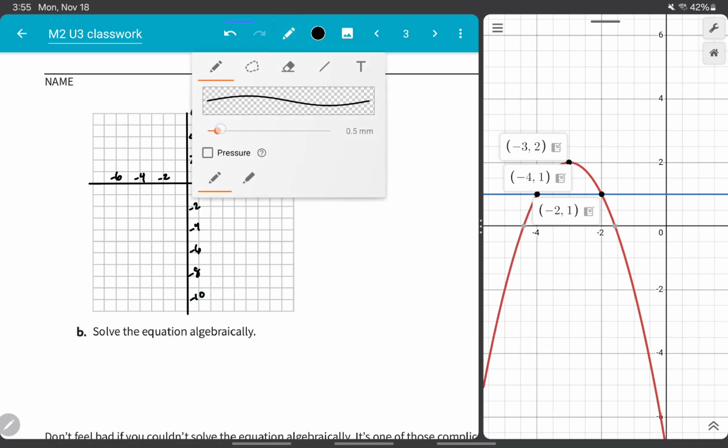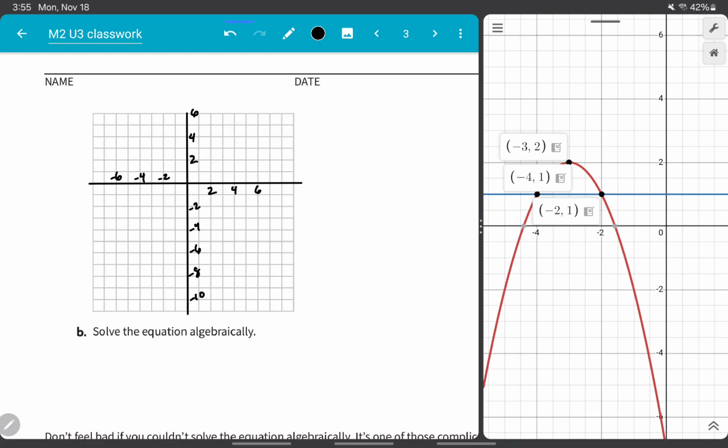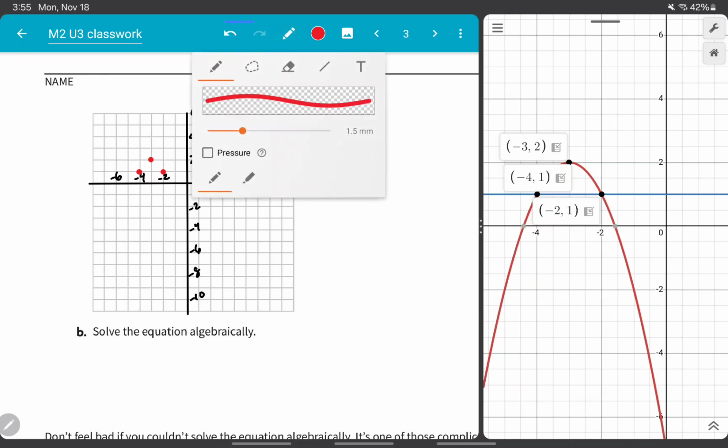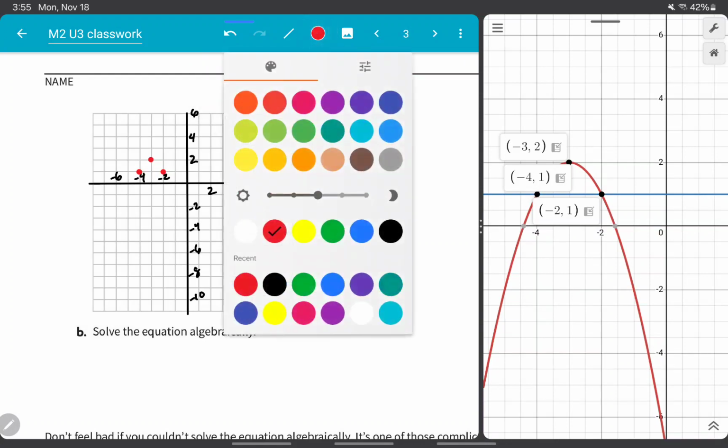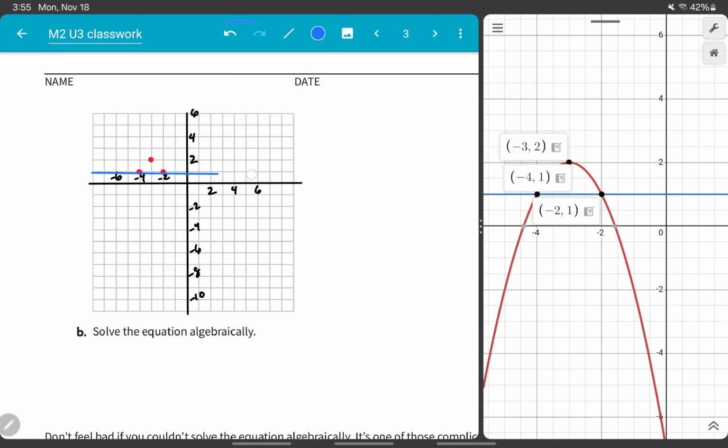All right, let's plot some points. We have a point at negative 3, 2, which is right here. We have those two values at negative 2 and negative 4. And then here's our line at y equals 1. It's going to go through both of those.